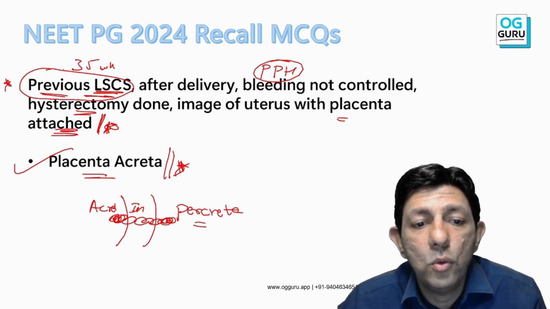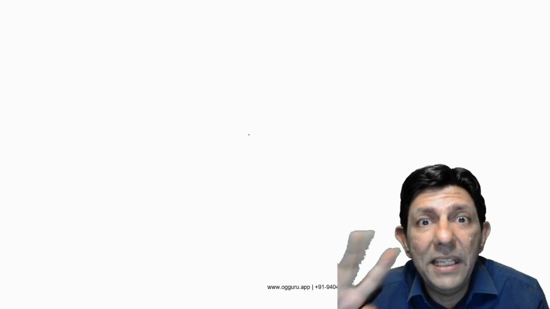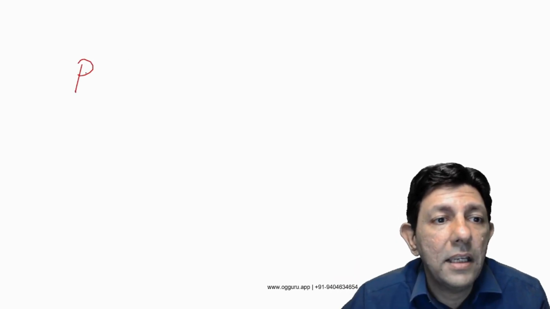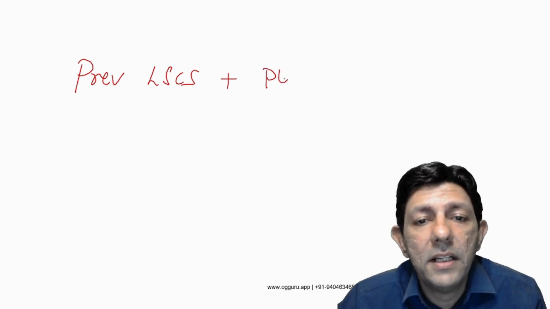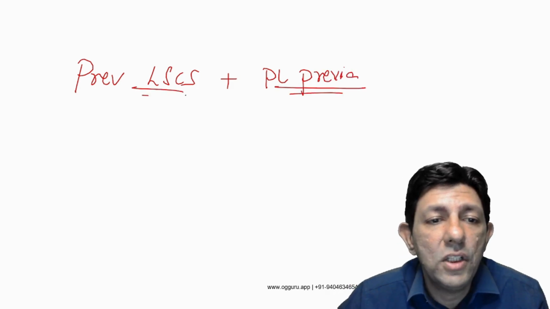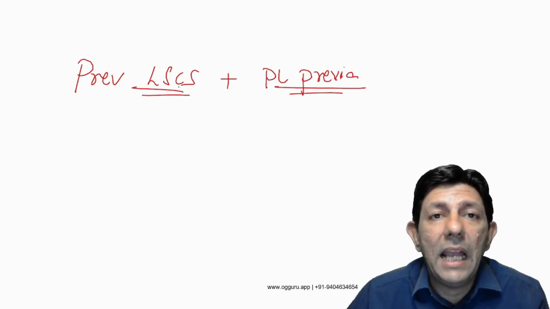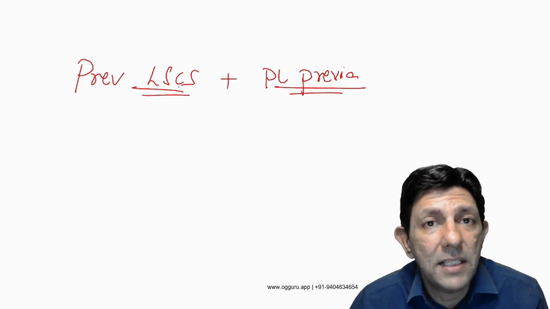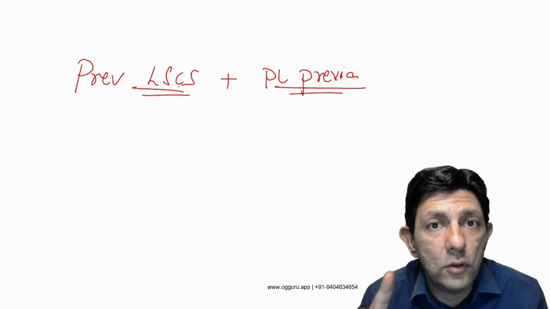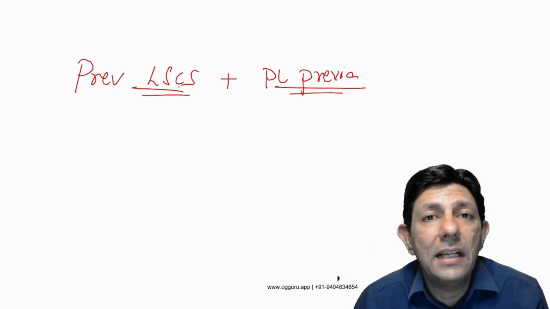So placenta accreta, the most important risk factor is previous LSCS. So remember, my dear students, this combo to remember: previous LSCS plus placenta previa is a very dangerous combination. When I have a patient of previous LSCS and placenta previa, antenatally also rule out placenta accreta.